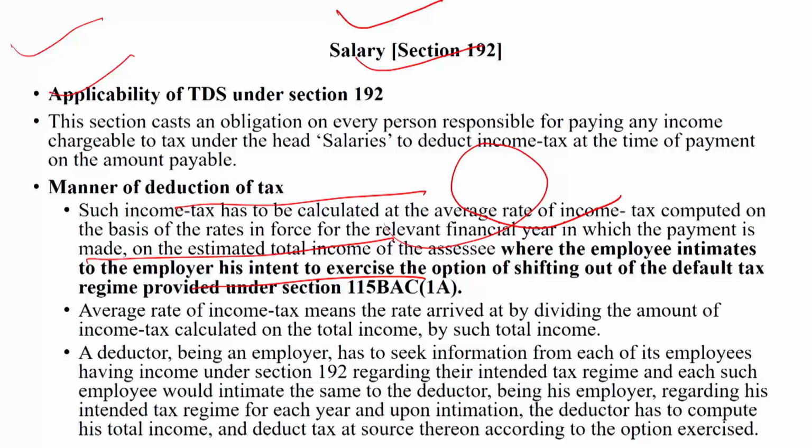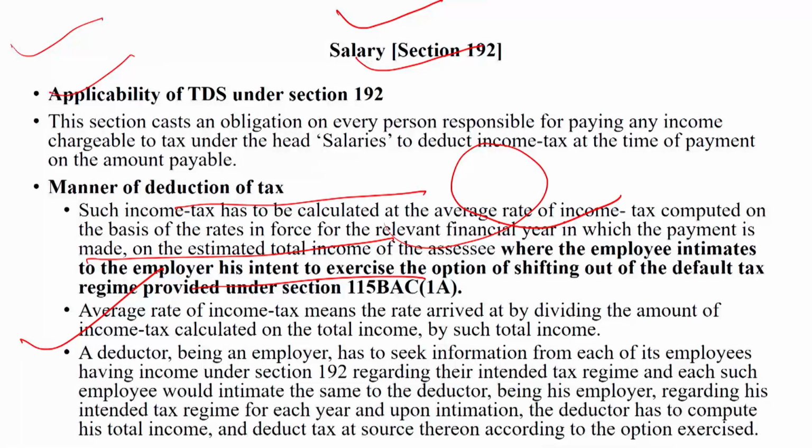tax regime. So dear students, average rate of income tax means the rate arrived at by dividing the amount of income tax calculated on the total income in such a way. Dear students, a deductor means employer.